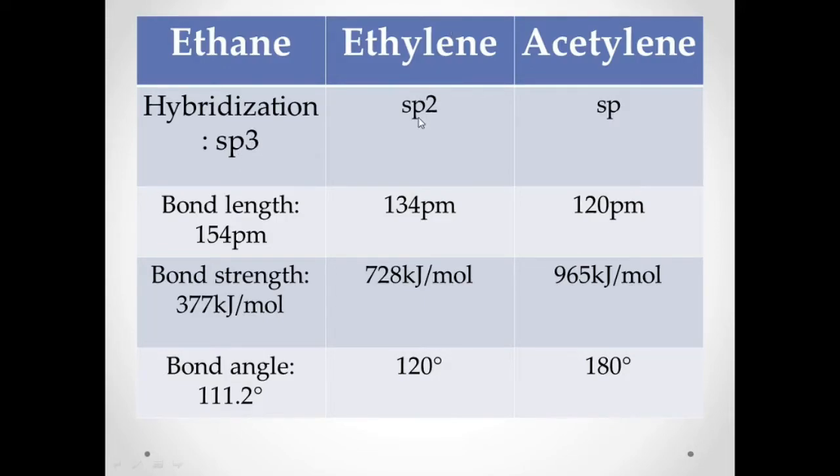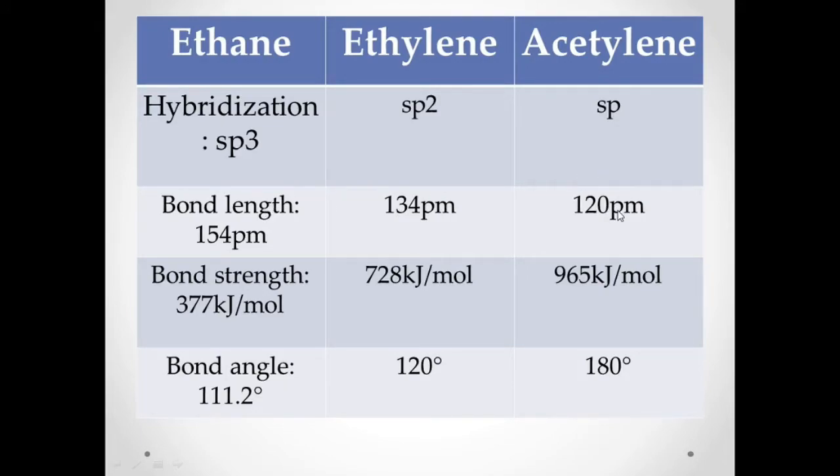For ethylene, that is sp2, because this is a double bond. For acetylene, that is sp, because this is a triple bond. For bond length, ethane is 154 pm, and we're talking about the CC bond here, not the CH bond. For ethylene, the C double bond C is 134 picometer. For acetylene, that is 120 picometer for C triple bond C.